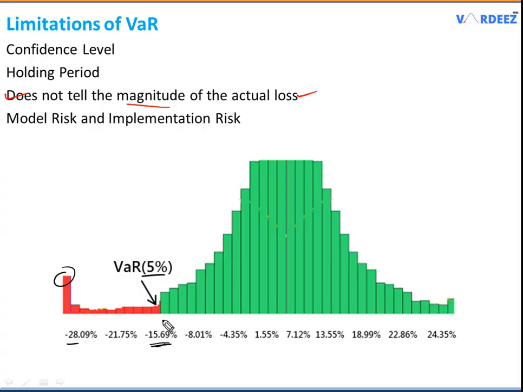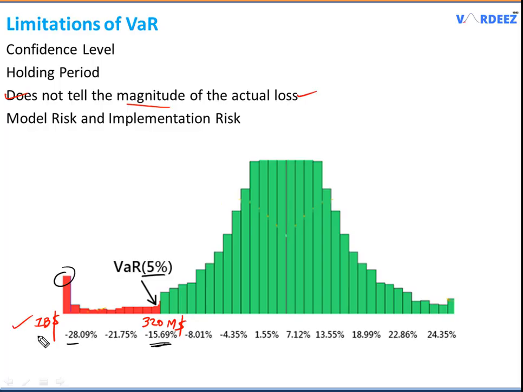And the LTCM case study is a perfect example of failure of value at risk, because they assumed their value at risk to be $320 million, and in reality they suffered a loss of over $1 billion. Can you imagine, you're just keeping this amount as a buffer and suddenly you face more than double the amount of losses in your trades.